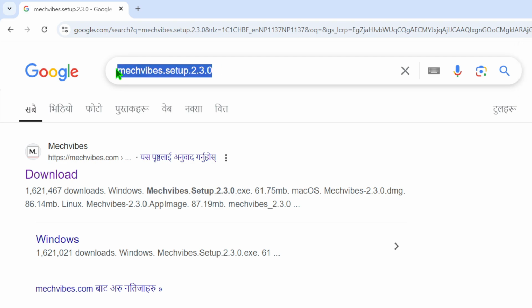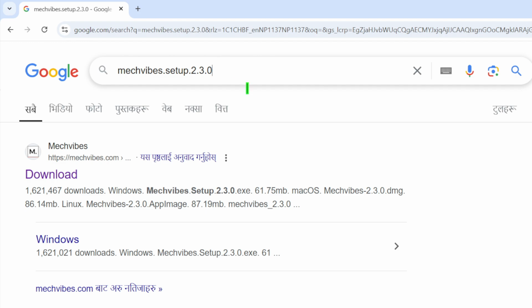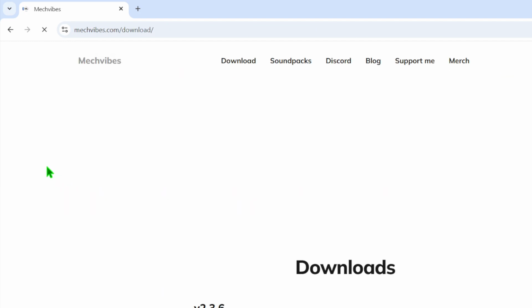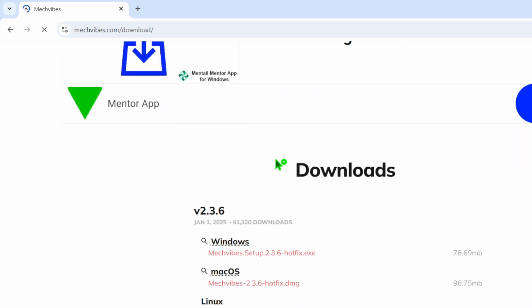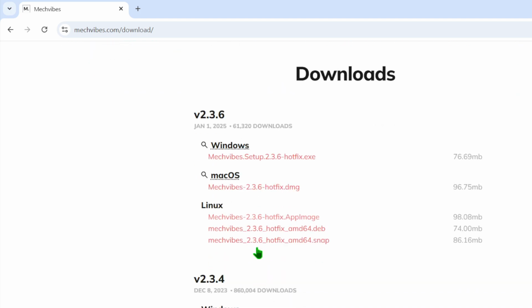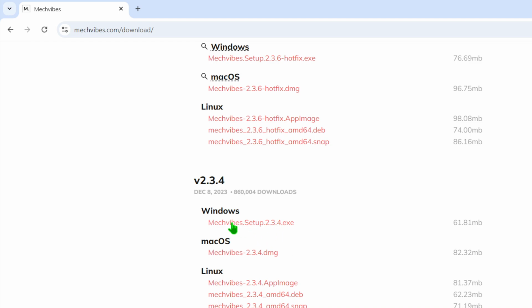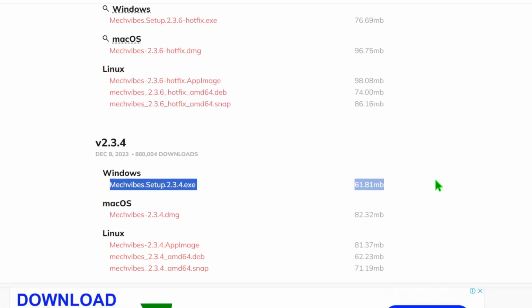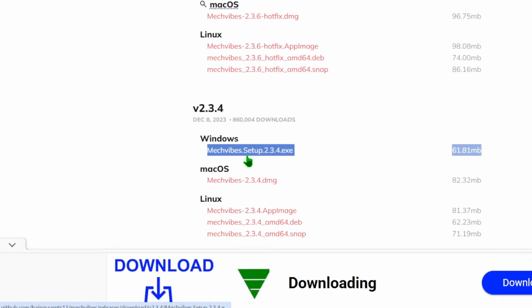Okay, just click here, search this, then click the download option. Here you can find this one, Mac Wifi setup 2.3.4.x. Let's download it.